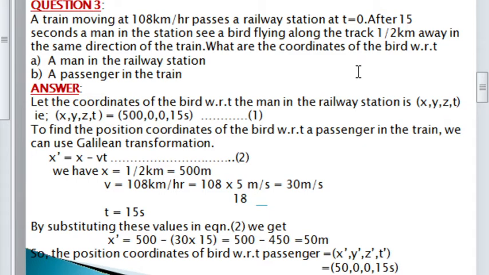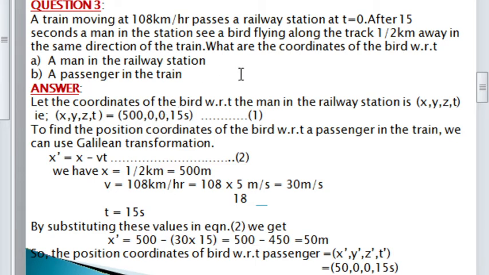So here x is equal to 500. The bird is flying along the track at half a kilometer. Kilometer should be converted to meter because meter is the standard unit. So half a kilometer is equal to 500 meter. This bird is flying along the track in the same direction, so the y and z components are 0.